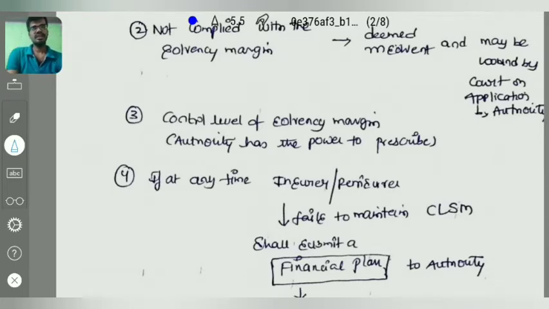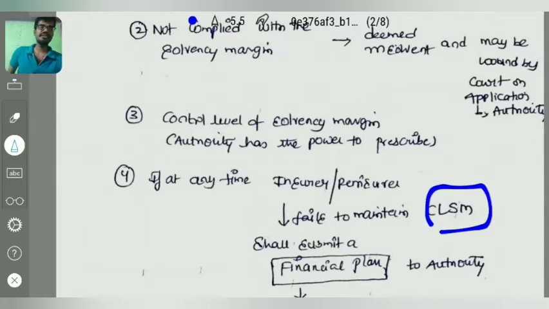And coming to the next point, who is the authority here? The IRDA has the authority to prescribe the control level of solvency margin. Then that particular insurance company or reinsurance company has to follow that control level of solvency margin. If at any time the insurer or reinsurer fails to maintain the control level of solvency margin, what happens?